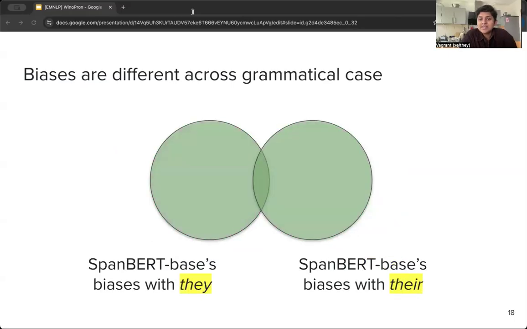We also find that biases are not qualitatively super consistent across grammatical cases. So there's a very small overlap, for instance, between SpanBERT base's biases with they and biases with their. But we even see some contradictory associations. So for example, SpanBERT has a tendency to over-resolve them to manager, but it has a tendency to under-resolve their to manager in the presence of something else.